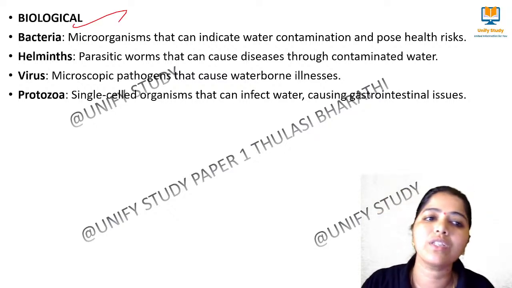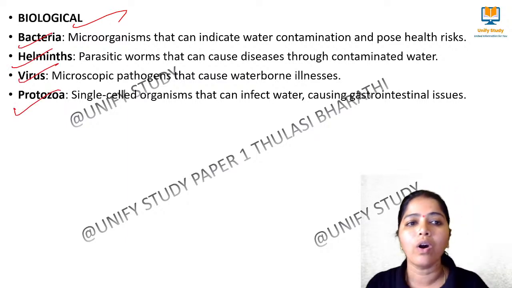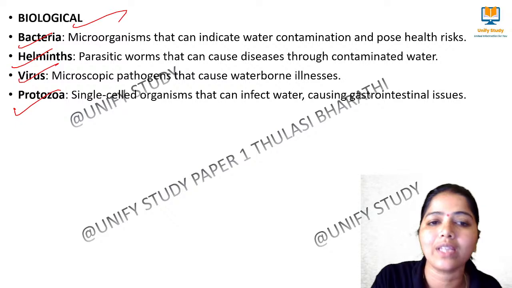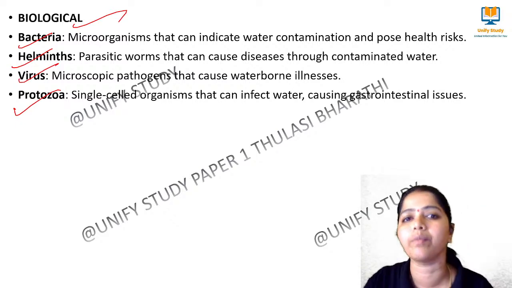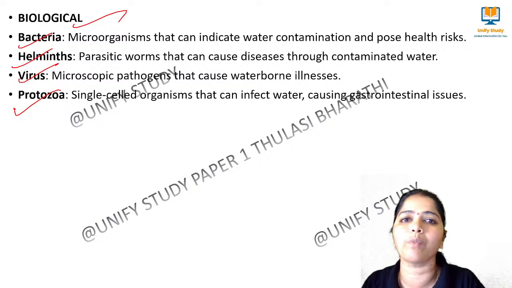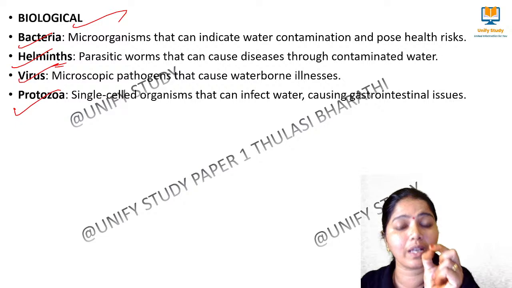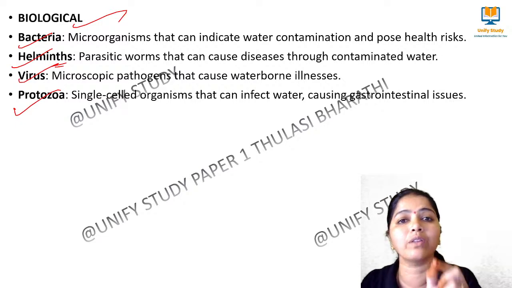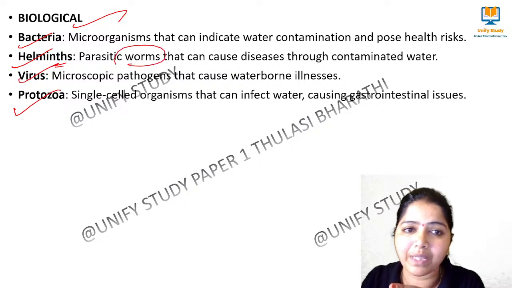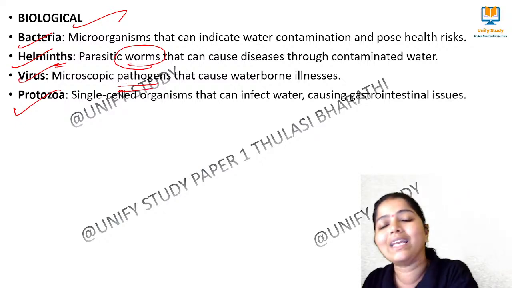How? By means of the presence of bacteria, helminthes, virus and protozoa. What do you mean by microorganisms which are there in the water which contaminate? They used to say it's a bacterial infection. You have drunk water without boiling; that's why you have got fever. That is bacteria. Helminthes means what? Some kind of parasitic worms will be there through the contaminated water. And virus means what? Due to some pathogen, waterborne illness can occur.